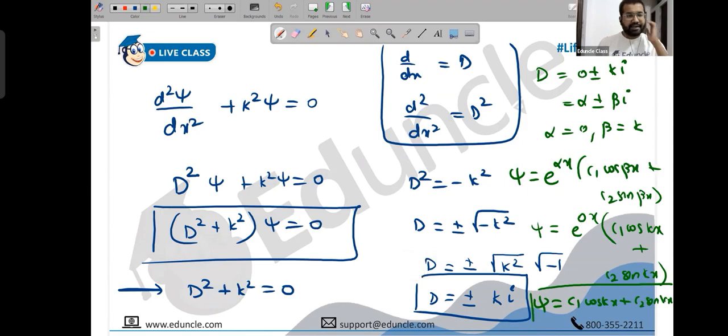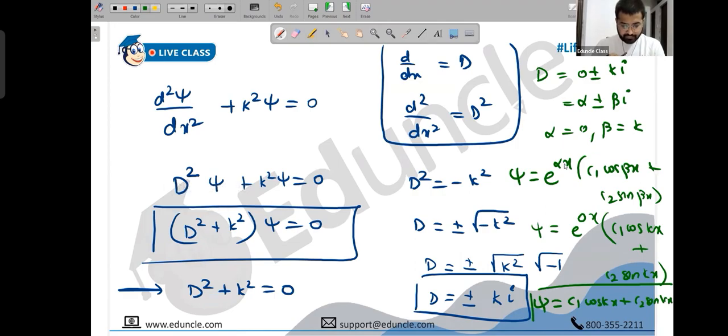I hope you are with me. That's the wave function of a free particle. This is the wave equation for the free particle. And we don't have any information on c1, c2 because we don't have any boundary conditions here. Learn this by heart, this is the wave function of a free particle. Any questions? Anyone?